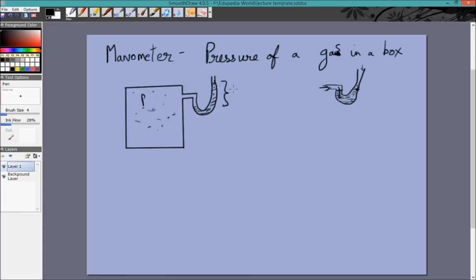Let's say this height is h. h is the difference between the levels of liquids in the two arms. It is not just level of each of them. It is not from the ground. It is from this point. The difference is level of liquids between the two arms.